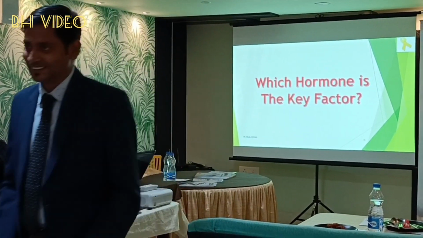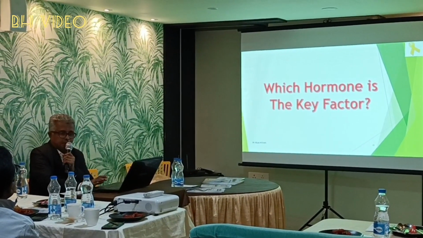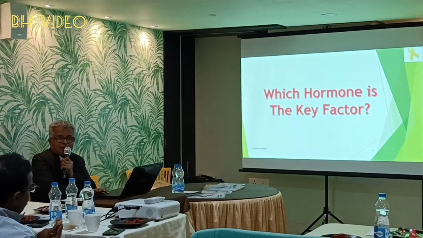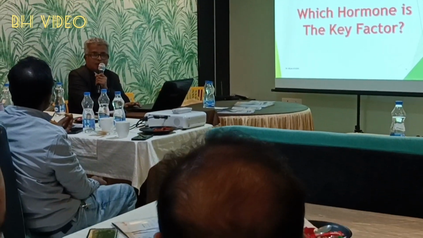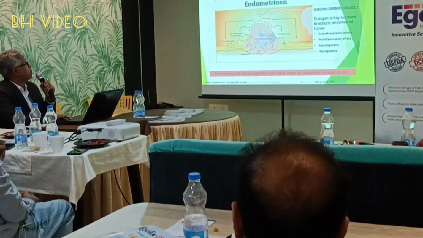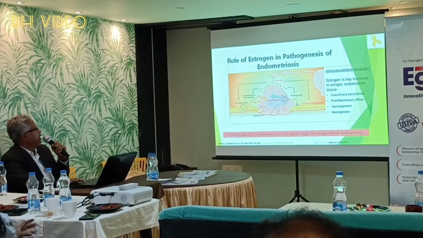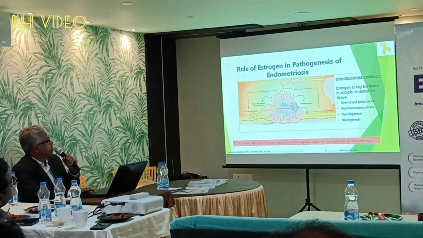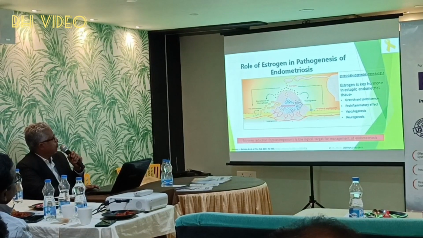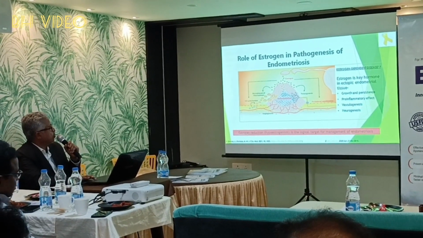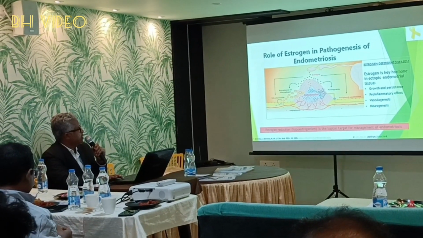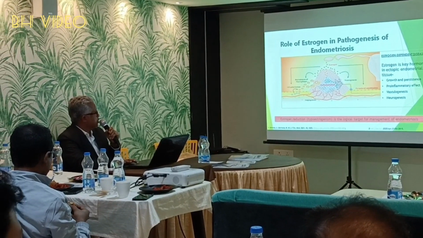Which hormone is the key factor? Estrogen, right. Role of estrogen in the pathogenesis of endometriosis: estrogen is the key hormone in ectopic endometrial tissue for growth and persistence, pro-inflammatory effect, vasculogenesis, and neurogenesis.